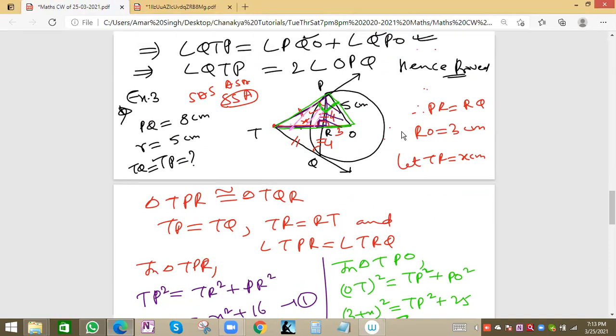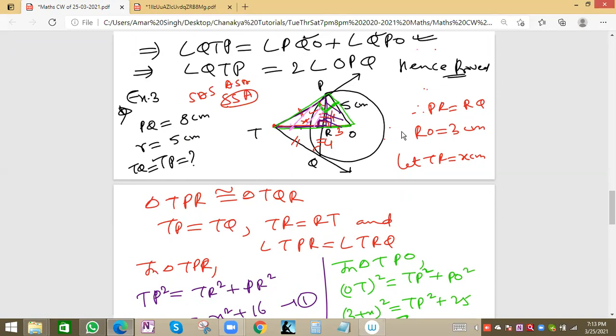These two triangles they have proved similar because angles are equal. In TRP we have this angle equal to 90 degrees, and in PRQ this is also a 90 degree angle.